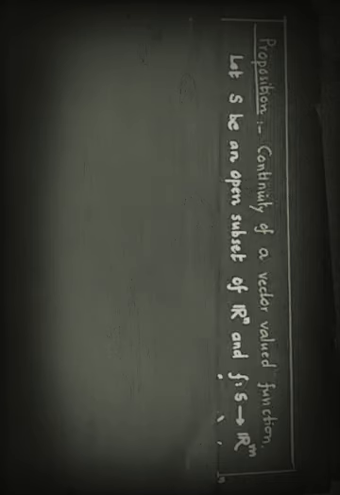Now in this class, SYBSc Mathematics Paper 1, we are going to continue with the functions of several variables. In the last lecture we have seen how to find the limit of a scalar valued function using polar form. Now we'll continue with one important result. Proposition: continuity of a vector valued function. So far we have solved the problems of scalar valued functions only. Now after studying this theorem, we'll be able to solve the problems of vector valued functions also.